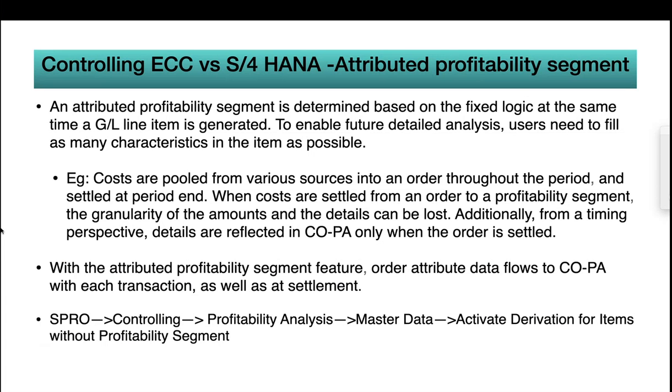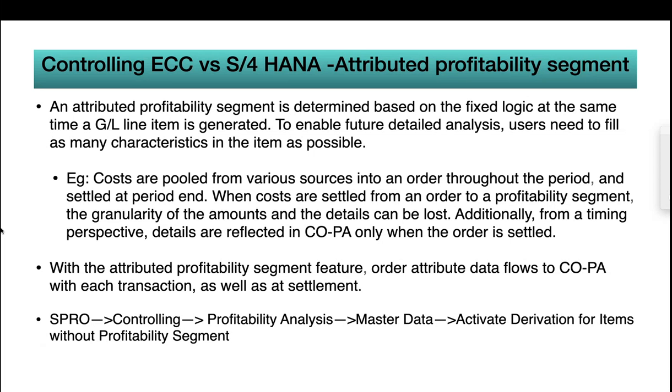So here, for example, costs are pulled from various sources into an order throughout the period and settled at the period end. When costs are settled from an order to a profitability segment, the granularity of the amounts and the details can be lost. Additionally, from a timing perspective, details are reflected in COPA only when the order is settled.